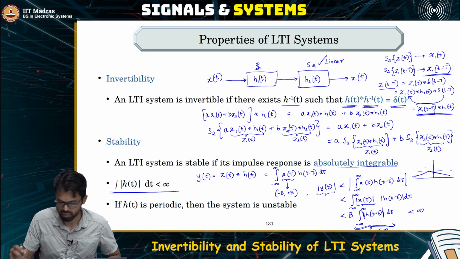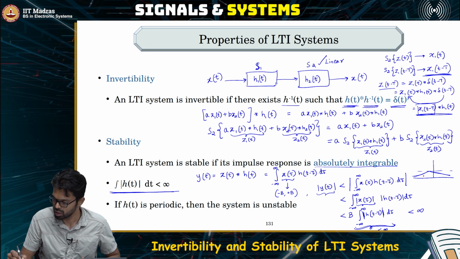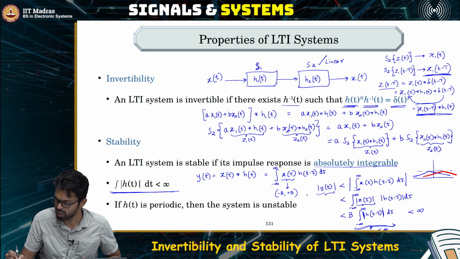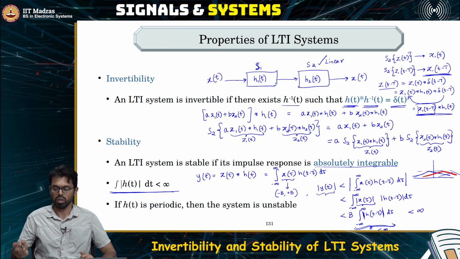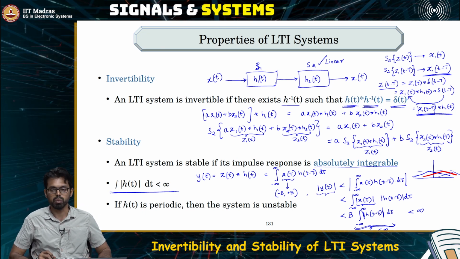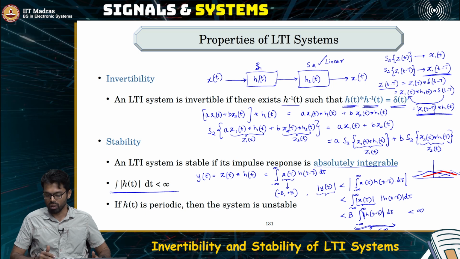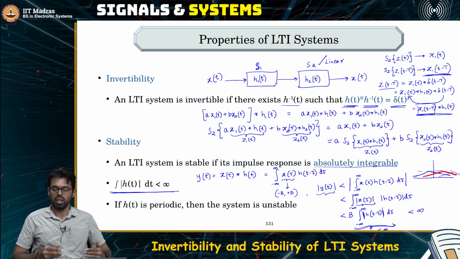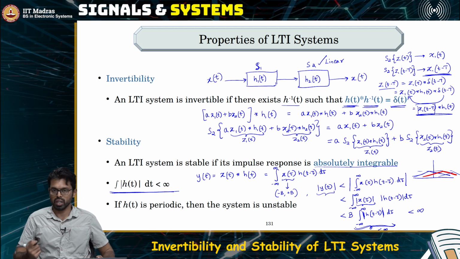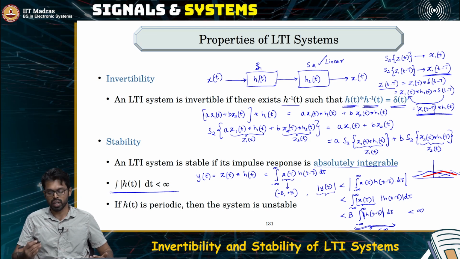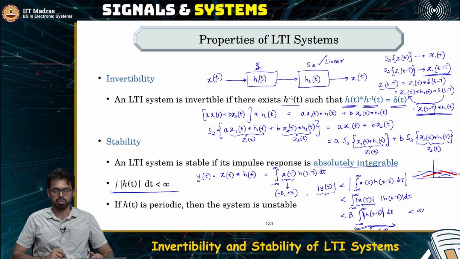Then no matter where you move this, you will always have infinite area, right. So, at whatever time instance you compute the output, the infinite area of the impulse response will end up producing an output which is also infinite, because the output at every point is the area of the product of the input and the impulse response.